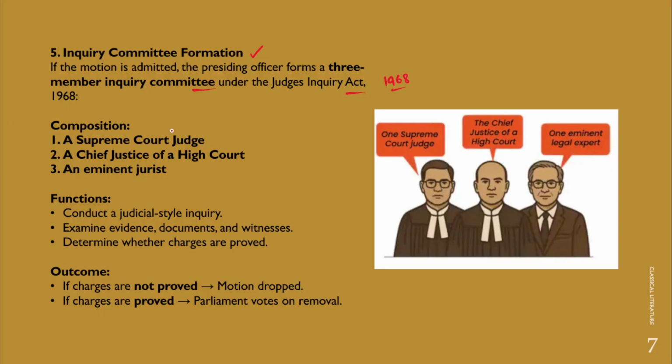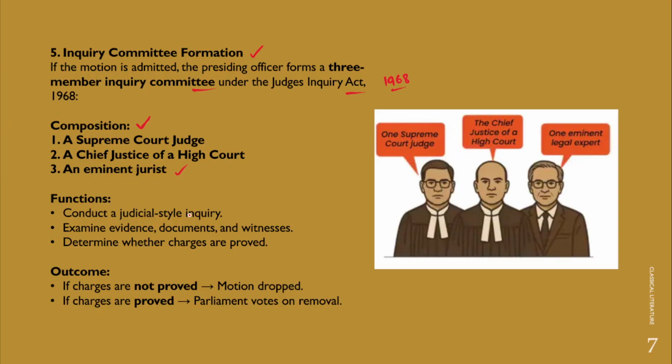The 3-member inquiry committee consists of a Supreme Court judge, a Chief Justice of a High Court, and an eminent jurist. This committee will be constituted by the presiding officer of the house where the motion is adopted. Now what functions will this committee perform?